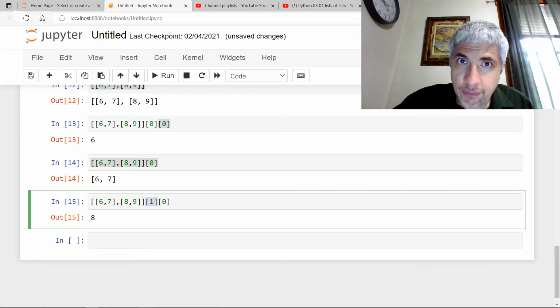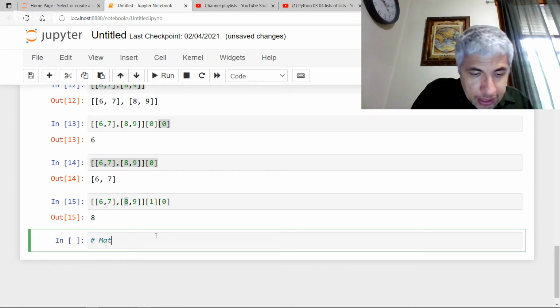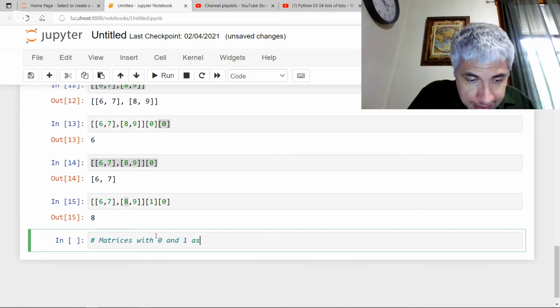Because I'm going to get the first element of this big list, which is going to be 8, 9, and then from that list, I'm going to get the 0th element of that list, which is actually just 8. So I can have lists of lists, and they behave as matrices. As a matter of fact, let's say I want matrices with 0 and 1 as entries. And we'll just do the 2 by 2 case.